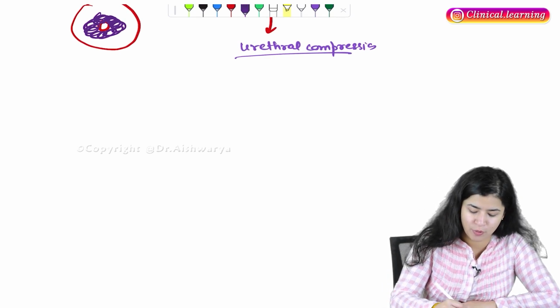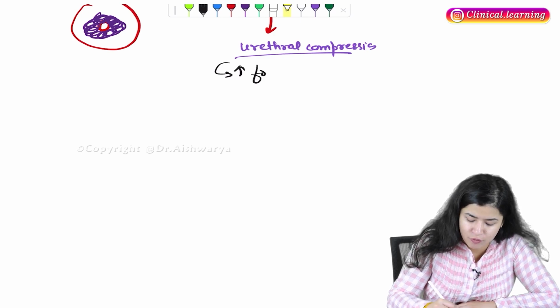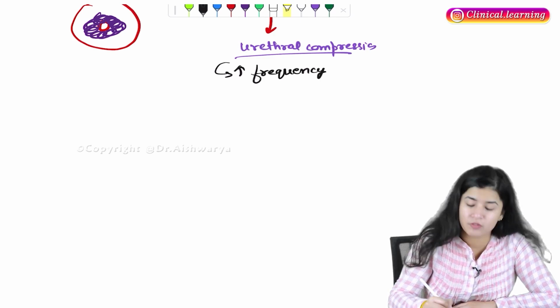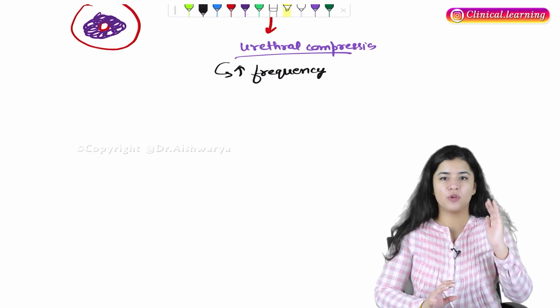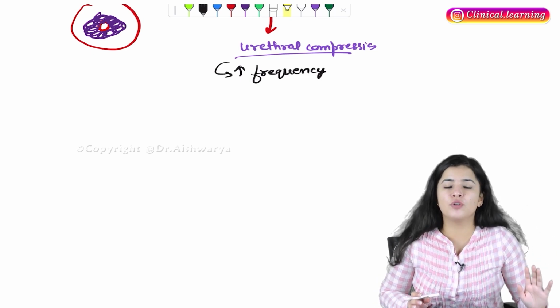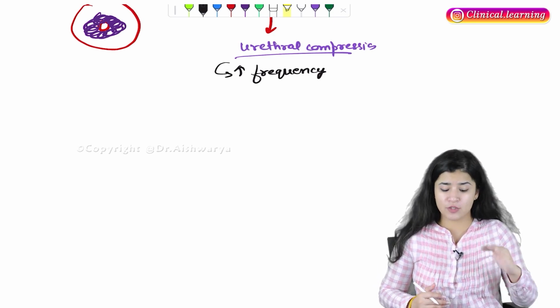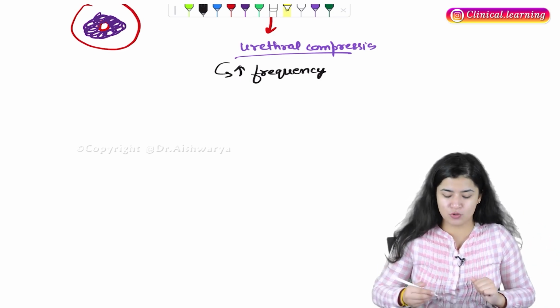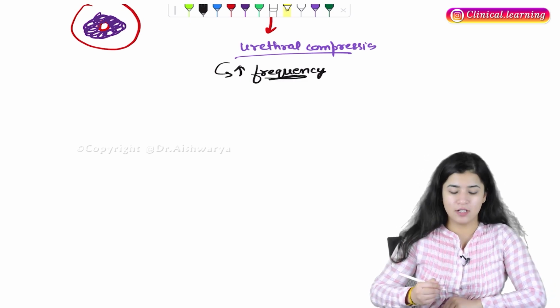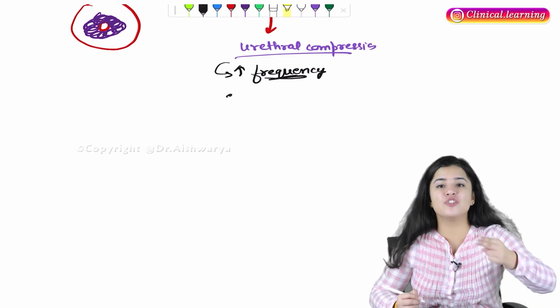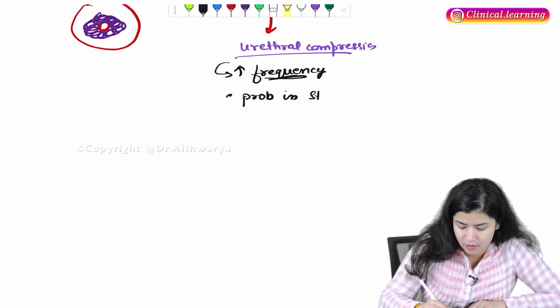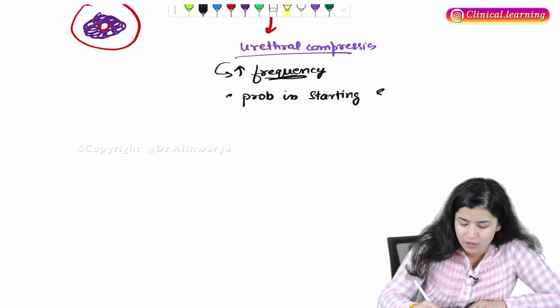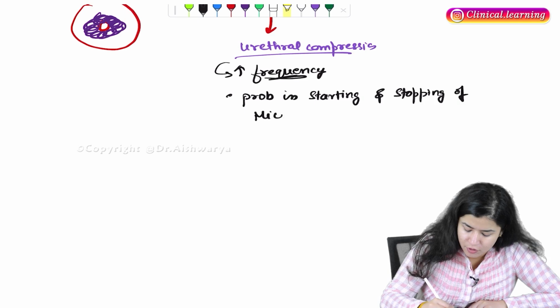Now, because of this urethral compression, what features you're gonna see? There is an increase in frequency of urine. Because every time this person goes for urination, proper urination does not happen. That's why he goes multiple times. So more frequency is there. Second, there is a difficulty in starting and stopping of micturition.